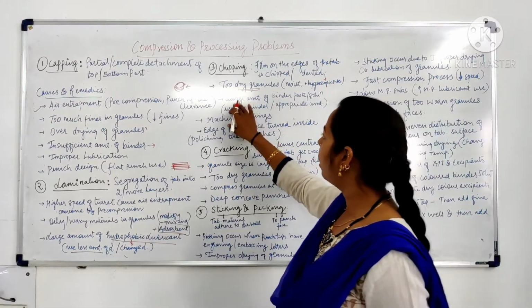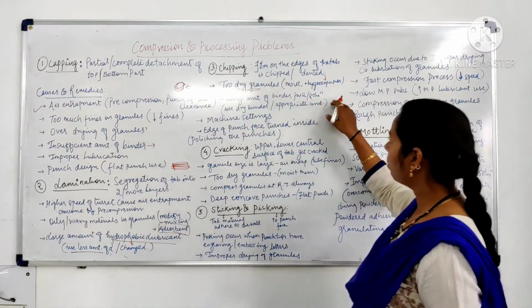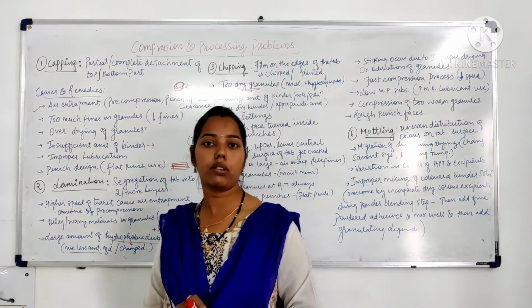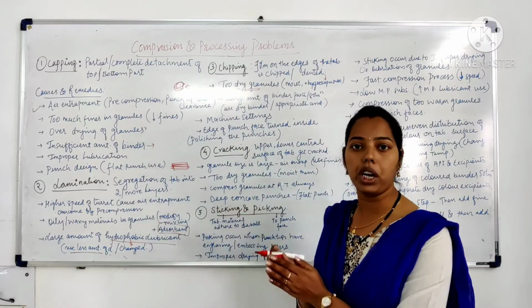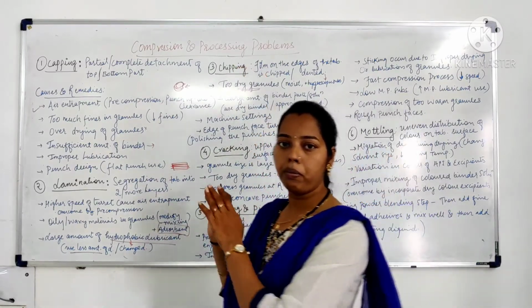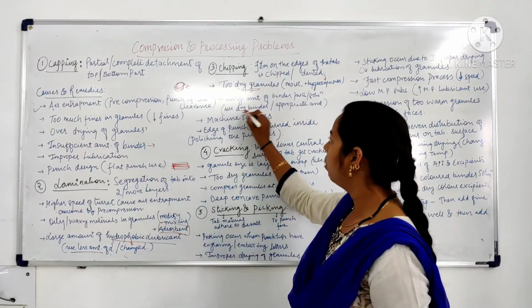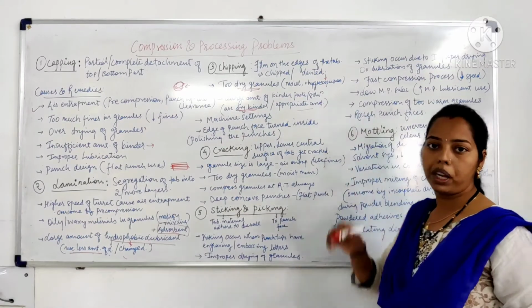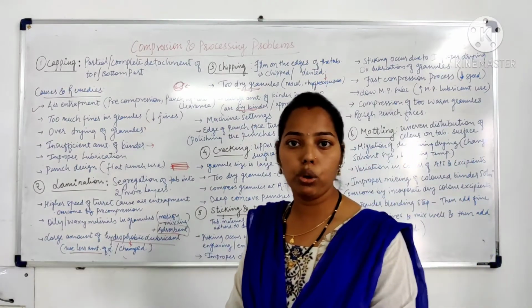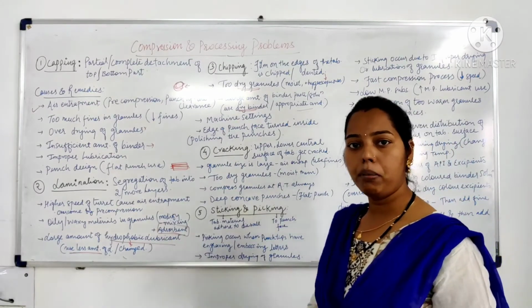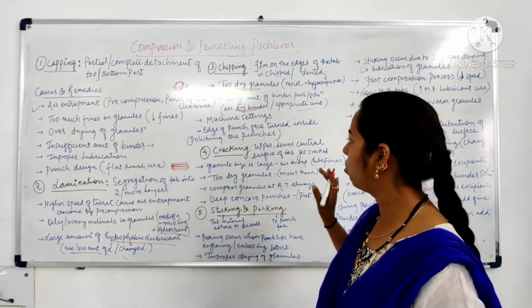After that, a large amount of binder, paste or solution. If we add a large amount of binder, solution or paste into the formulation, this will again lead to chipping. To overcome this problem, we can add the binder in dried form, or an appropriate amount should be used. We should not use an excessive amount of binder in the granulation process.